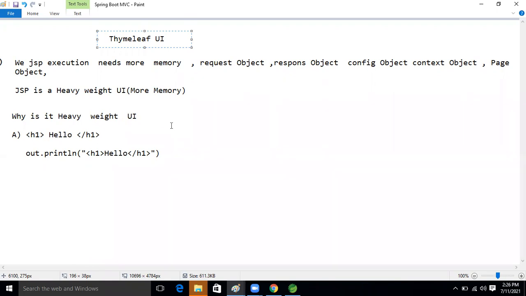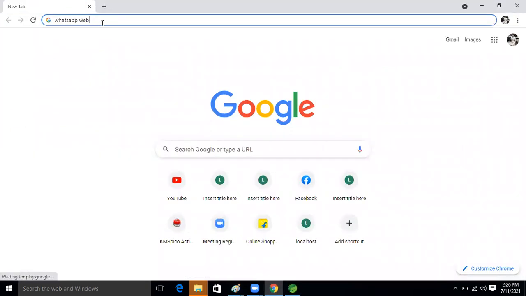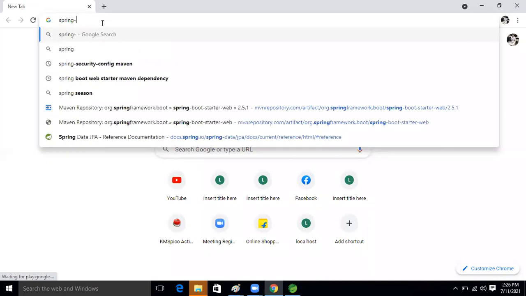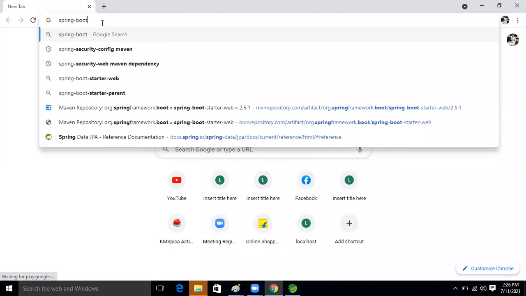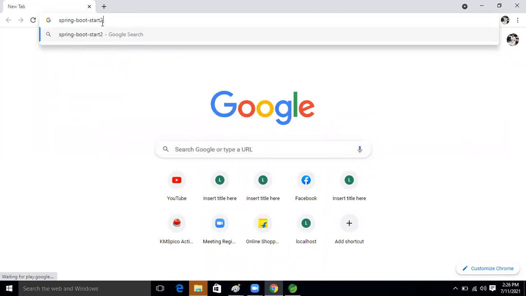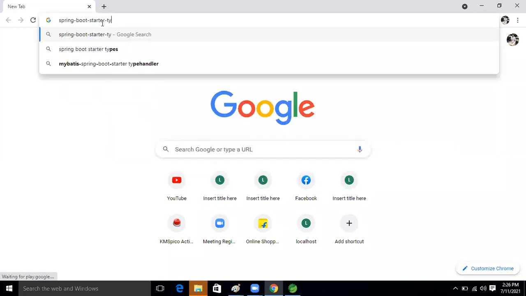So whenever we work using Thymeleaf, we need to add one dependency in our application. What dependency will we add now, guys? Let's see that. Spring Boot Starter Thymeleaf.